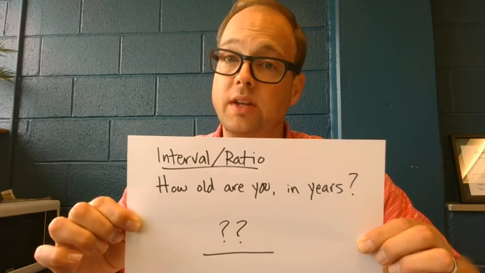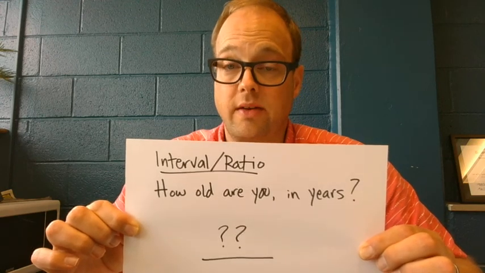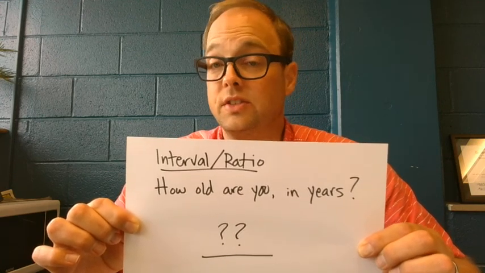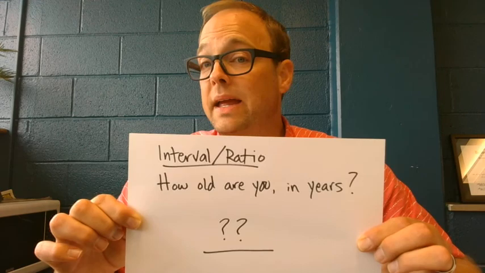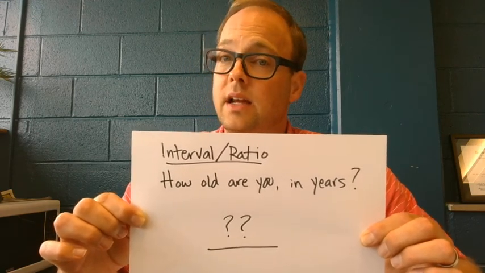So if I said 47 and you said 27, what's the difference between 47 years old and 27 years old? The difference is 20 years. And that makes sense. That has real meaning. 20 years is a unit that makes sense. So in sum, we've got three levels of measurement for this class: nominal, ordinal, and interval/ratio.